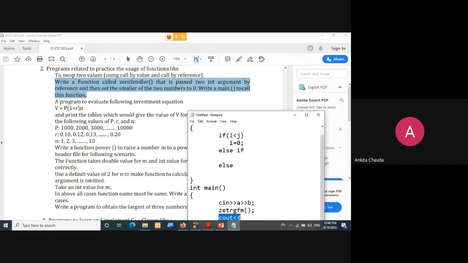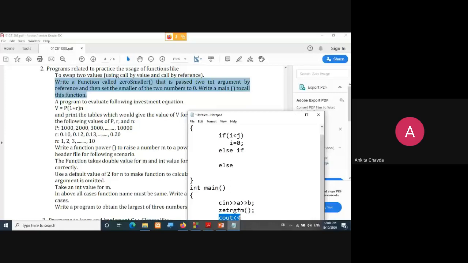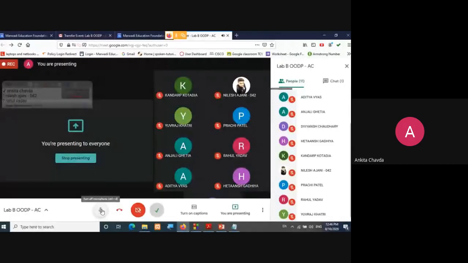For example, you have given a equals 5, b equals 10, right? But after the function call, what would the values be? a equals 0 and b equals 10. Why? Because a was the smaller one, so I made it equal to 0. Getting my point? I hope the definition is clear to you guys and you will be able to perform it. Okay, fine. Do it. Otherwise, I'll do it after 5-10 minutes.